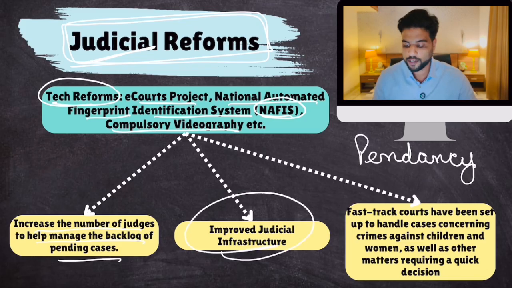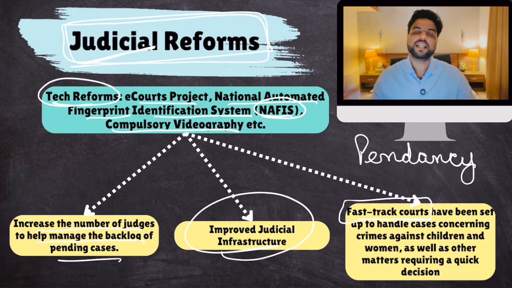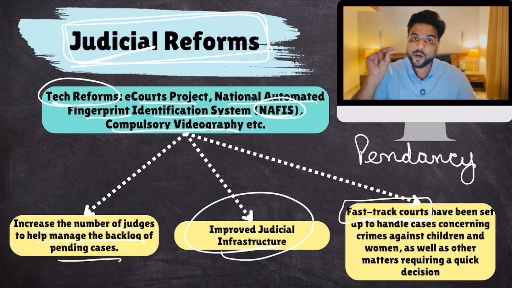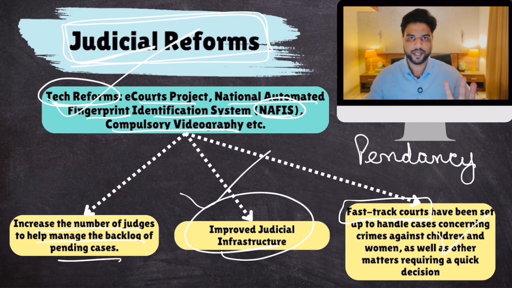Then improve judicial infrastructure. Then for certain crimes like crimes against women, crimes against children, fast track courts have been set up, special courts have been set up. Because in existing court infrastructure, well, these cases take a lot of time. There are so many pending cases. So you have created special fast track courts which will deliver justice quickly. So these are some of the reforms in judiciary.